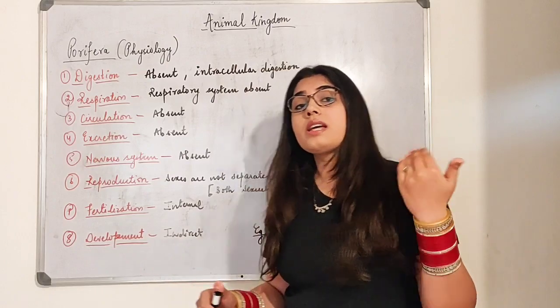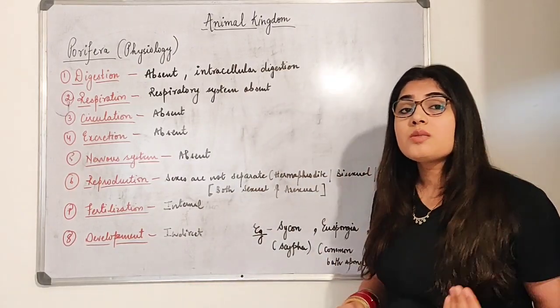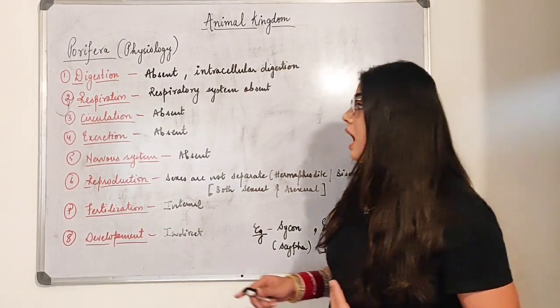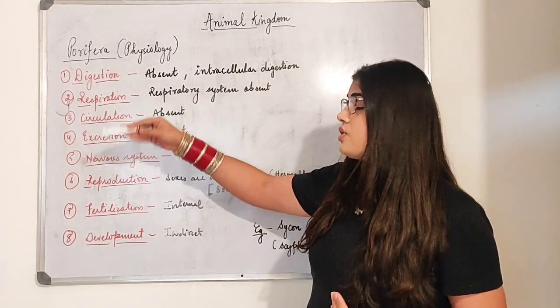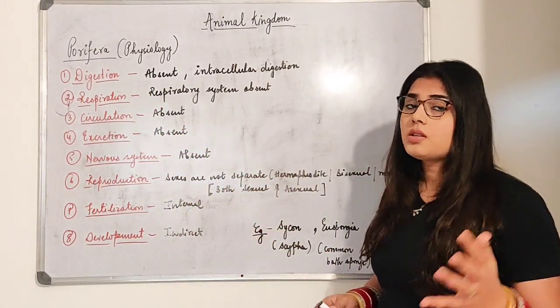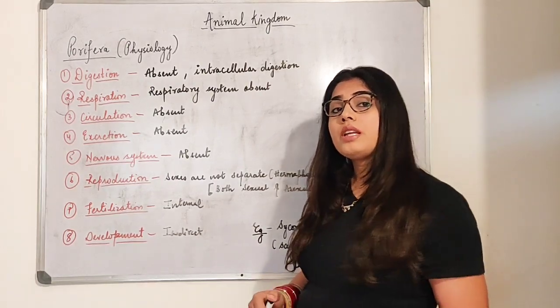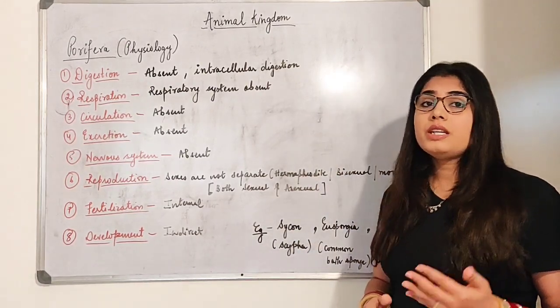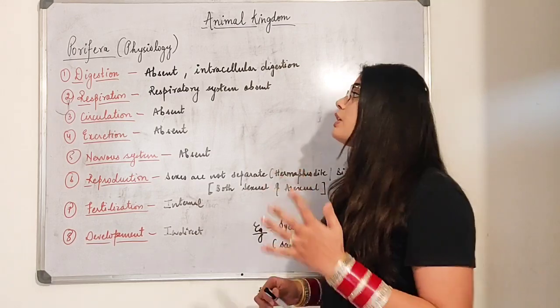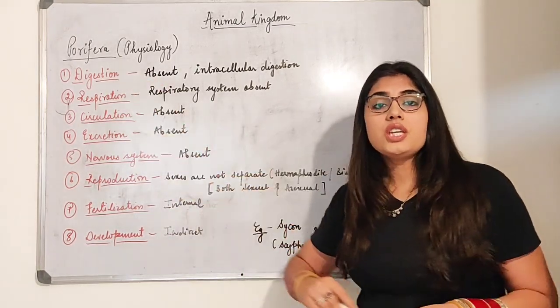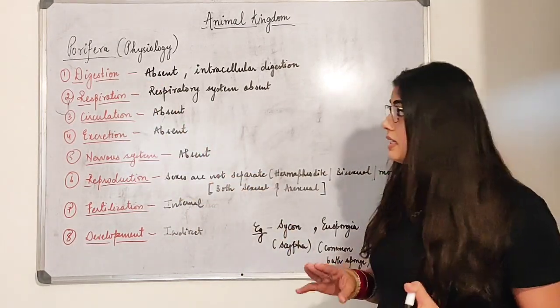Physiology means what is going on inside their body, and which systems are responsible for that. How are digestion, respiration, excretion, circulation and the nervous system represented inside their body, and what functions are they doing? The entire video will be devoted to just the physiology part. Okay, so let's get started.